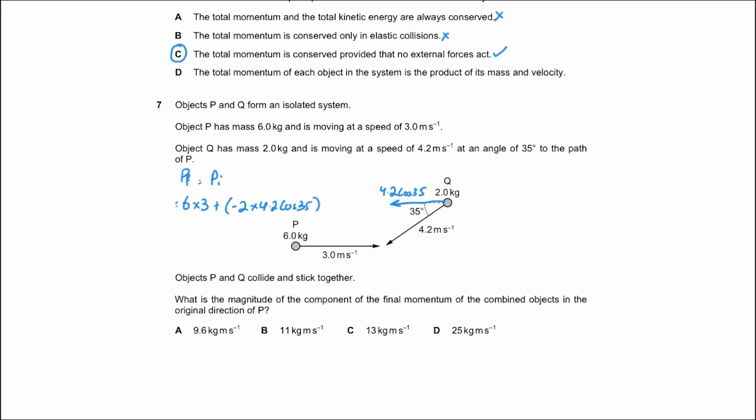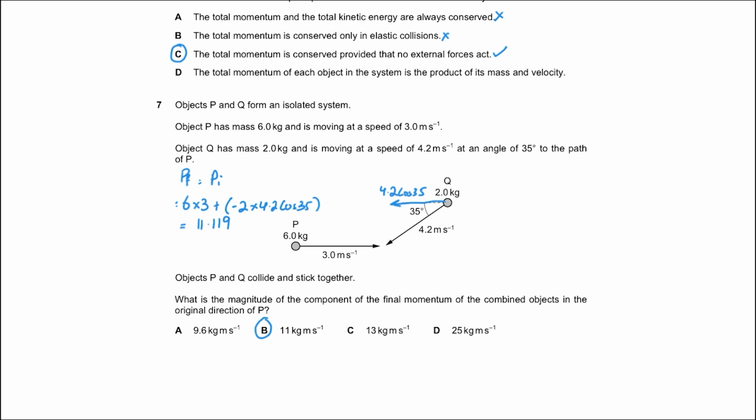Where does this negative sign come from? These two travel in opposite directions. The 6 kilogram mass is traveling to the right, hence we have considered that velocity to be positive. The 2 kilogram mass has a horizontal component to the left, so that has to be negative. And when we work this out, this comes out to be 11.119, which rounded off is B, 11 kilogram meters per second.